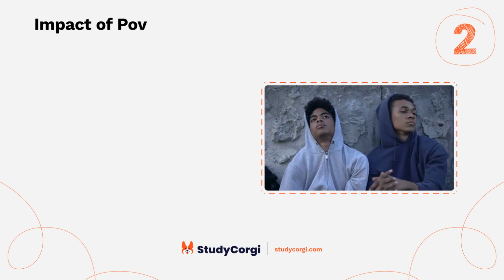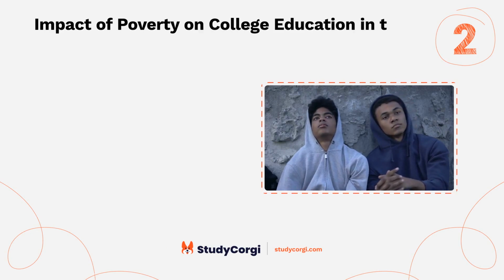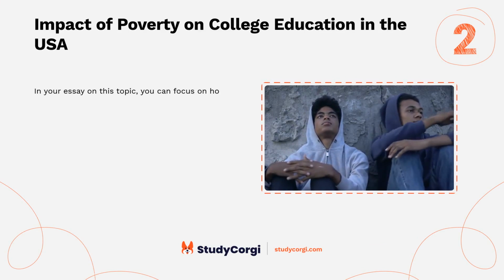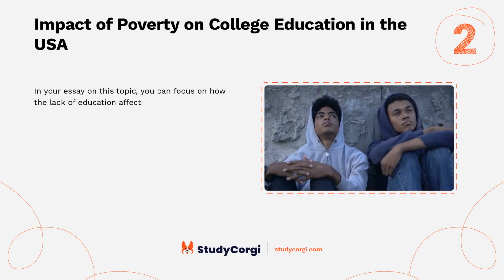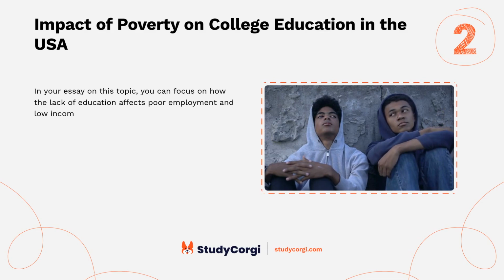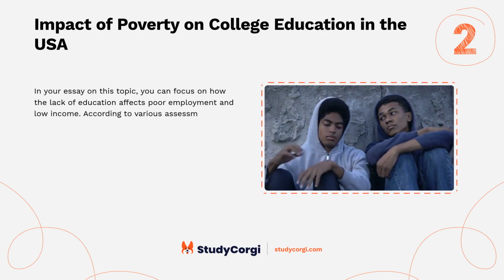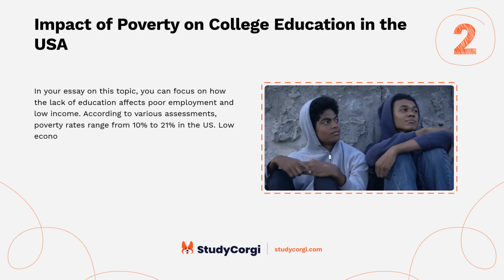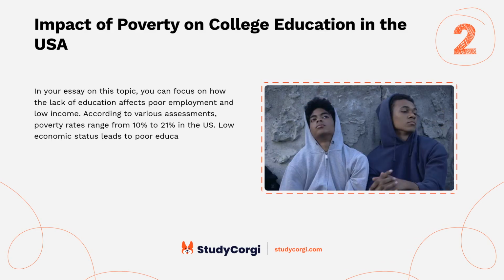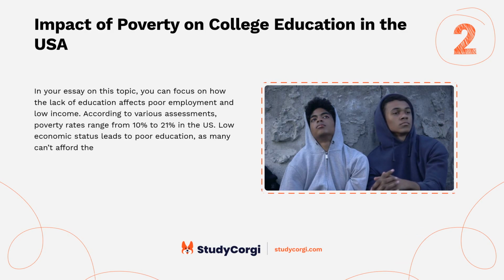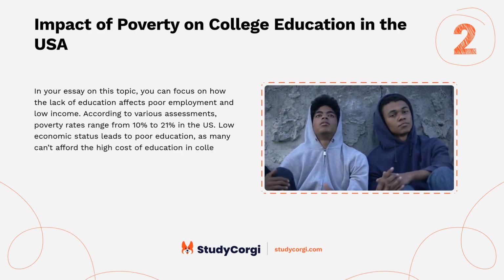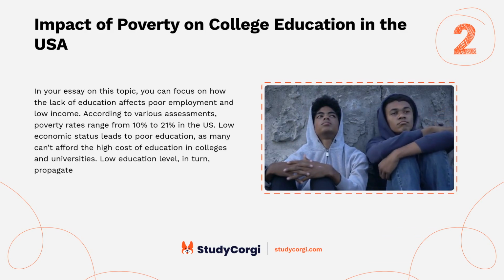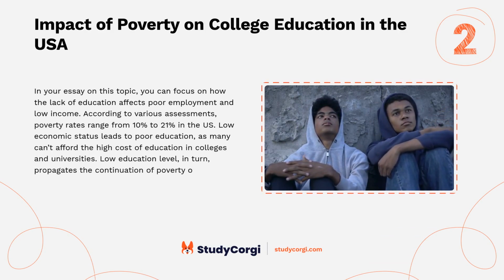Impact of poverty on college education in the USA. In your essay on this topic, you can focus on how the lack of education affects poor employment and low income. According to various assessments, poverty rates range from 10% to 21% in the U.S. Low economic status leads to poor education, as many can't afford the high cost of education in colleges and universities. Low education level, in turn, propagates the continuation of poverty over the generations.